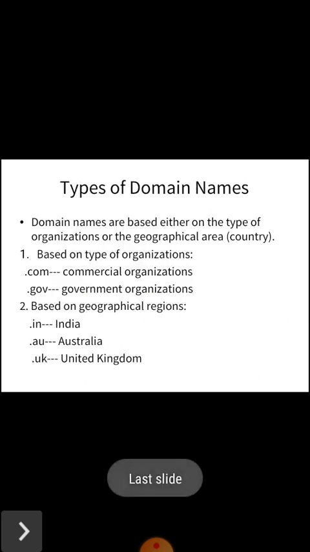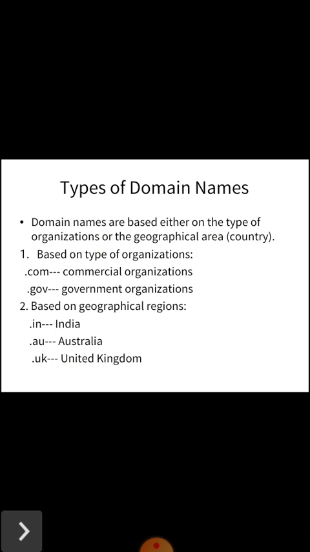Now, let me discuss types of domain names. Domain names are based either on the type of organization or geographical area. Some of the domain names based on the type of organization are as follows. When we have .com, it means commercial organization.